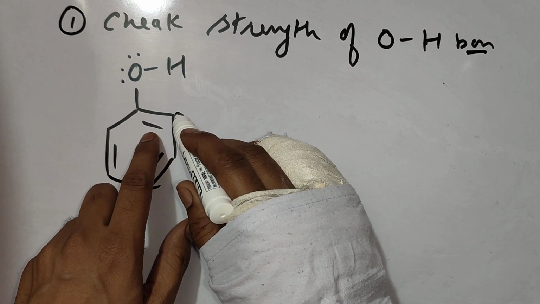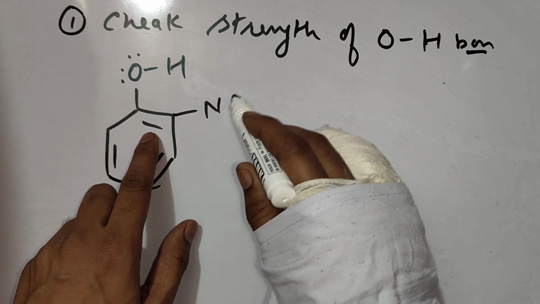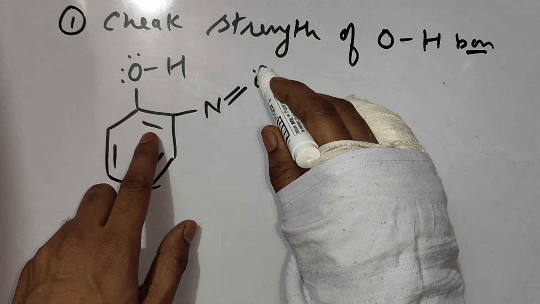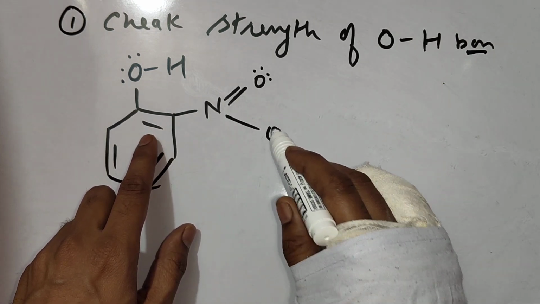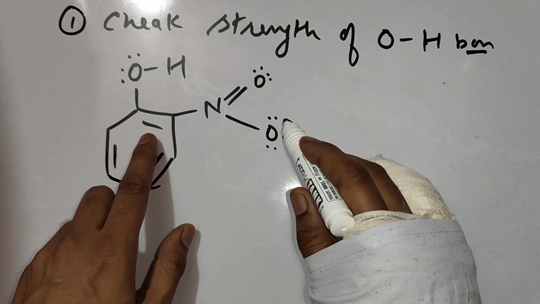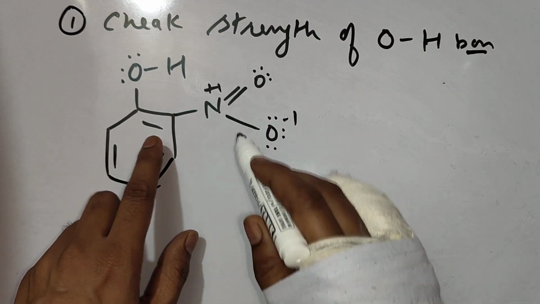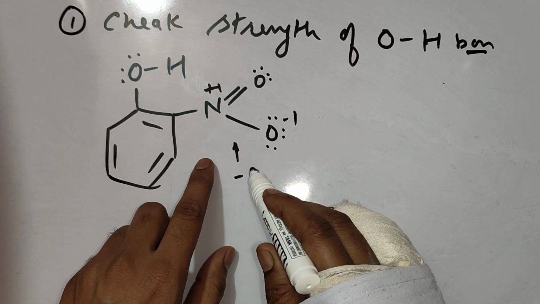This is normal phenol, and I am going to add a substituent on the ortho position. Now this substituent is going to show minus R effect.